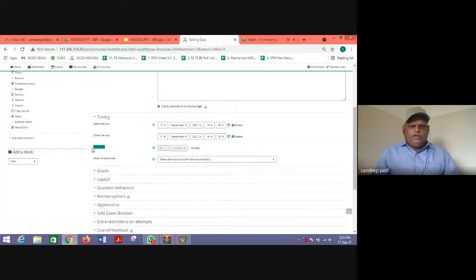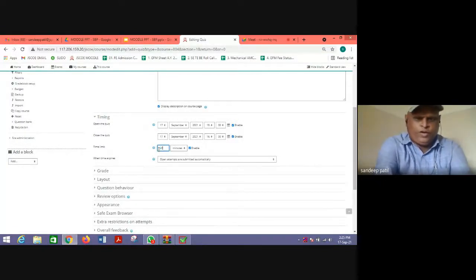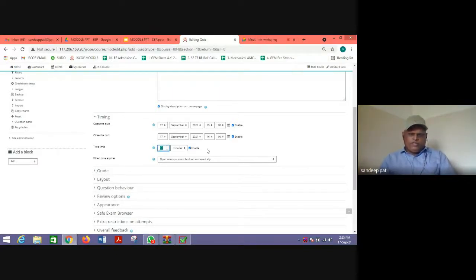Time limit means you can give a time limit of, for example, 45 minutes. Once a student starts their exam, the time reduces from 45 minutes to 0 minutes. So that is the time limit. When time expires, open attempts are submitted automatically. So these are some options that you can select.